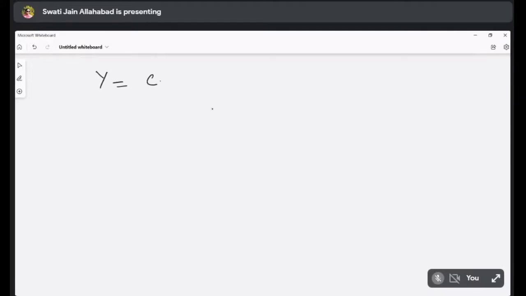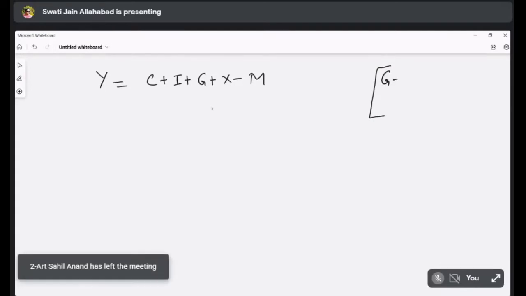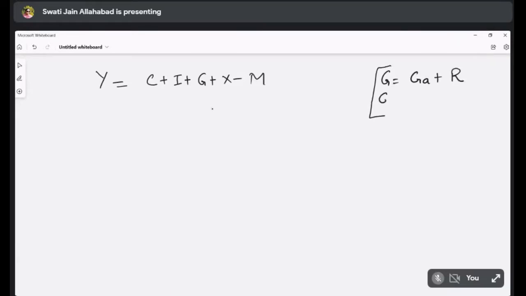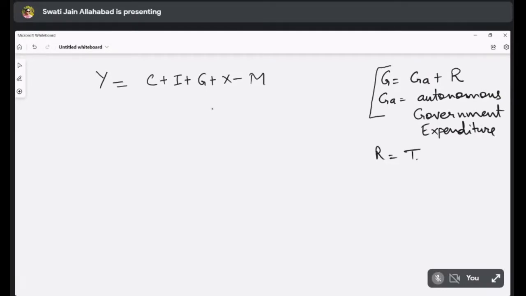Y is equal to C plus I plus G plus X minus M. Now, suppose we say that G is equal to GA plus R. GA is autonomous government expenditure. R is transfer payments.